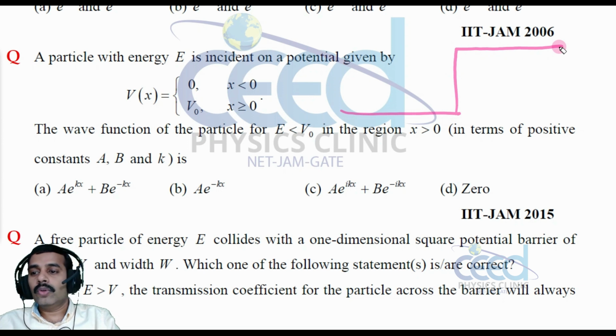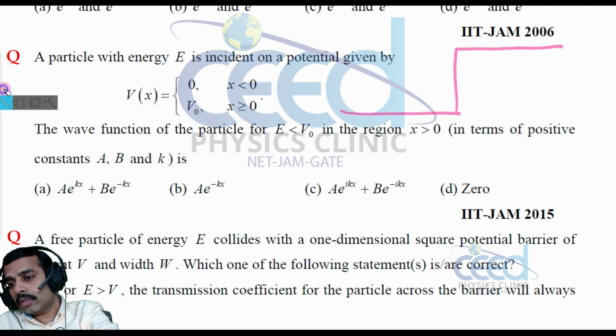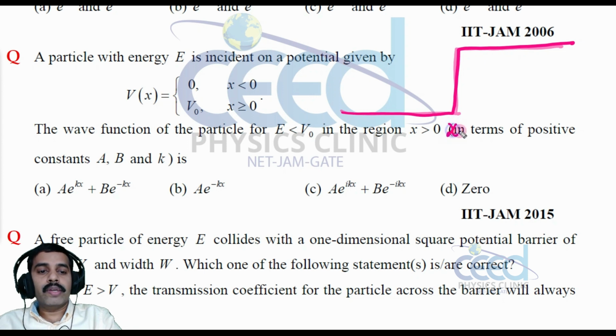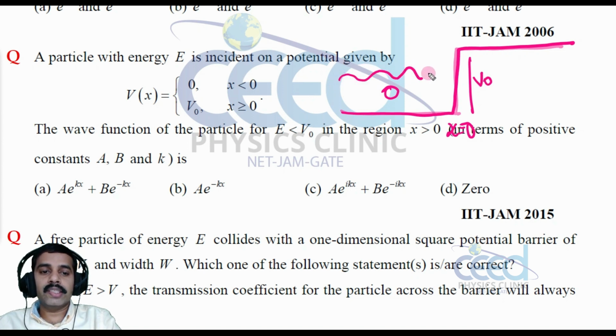Now look into this. Consider a one-dimensional potential like this, and this is the point where x is equal to 0, right? If x is less than 0, that means in this region the potential is 0, and in the region x greater than 0, here the potential is V0. So this is the situation. Now a particle with energy E hits here, with the condition E less than V0.